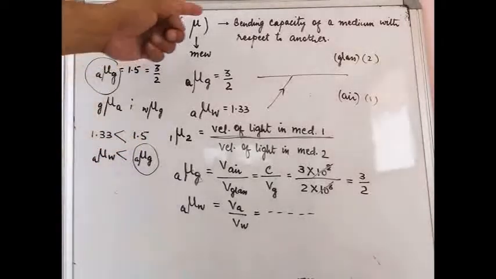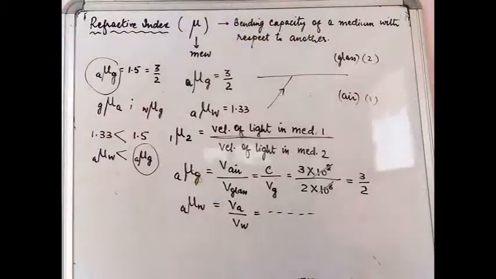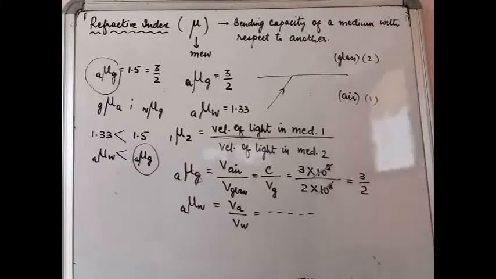And we have already listed that refractive index is the bending capacity of one medium with respect to another. So this is the representation or the logical understanding of the refractive index. So this will be a value.